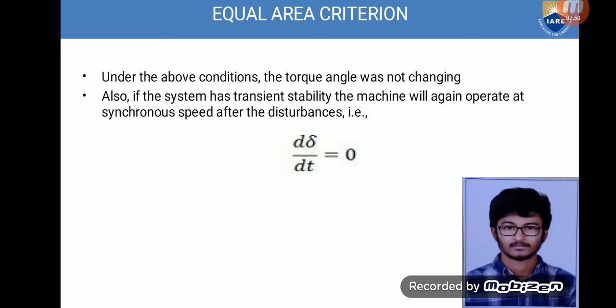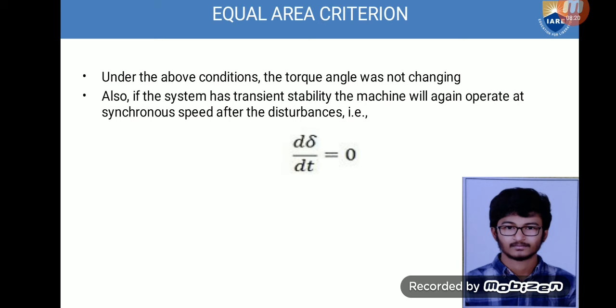Over a lossless line, the real power transmitted will be PE, the electrical power. Considering a fault occurs in a synchronous machine which was operating in steady state, the power delivered is given by PE equal to PM, where PE is the electrical power, and PM or PS is considered the mechanical power.